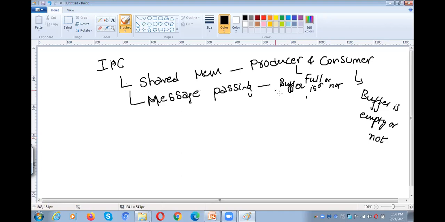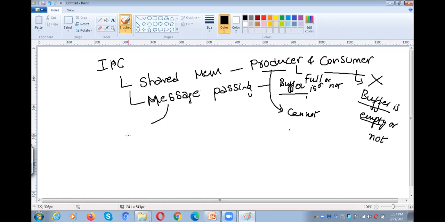Why? Because if the buffer is full, the producer cannot produce items, and if the buffer is empty, the consumer cannot consume items. So that is the reason why the producer and the consumer have to check the conditions before producing an item and before consuming an item. So that is about shared memory.